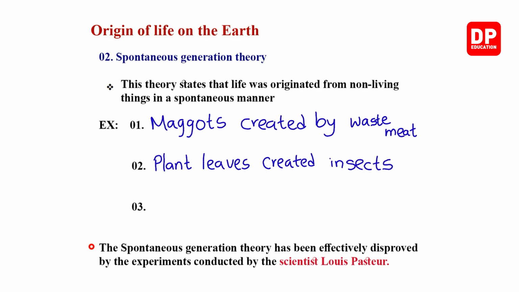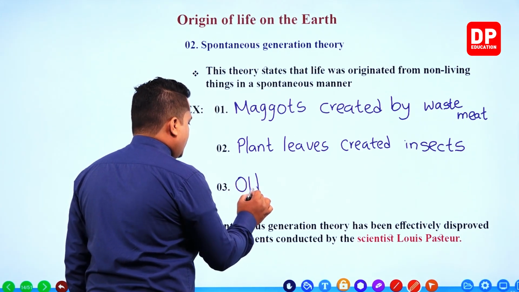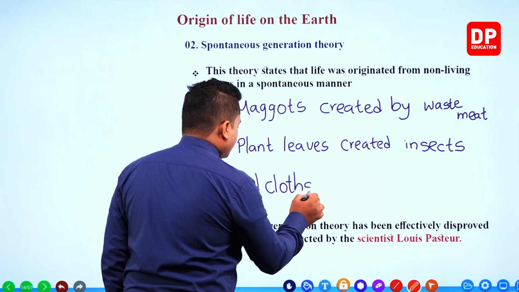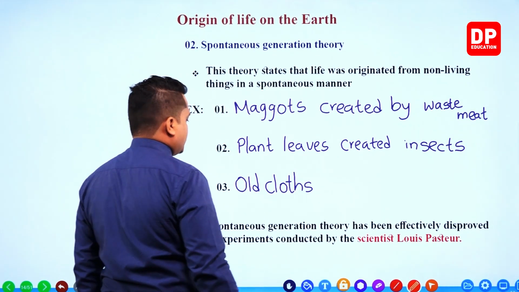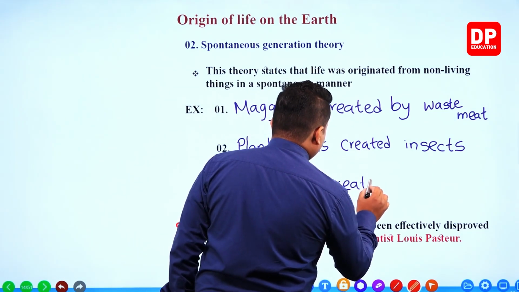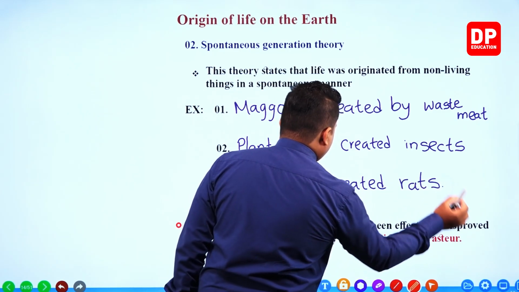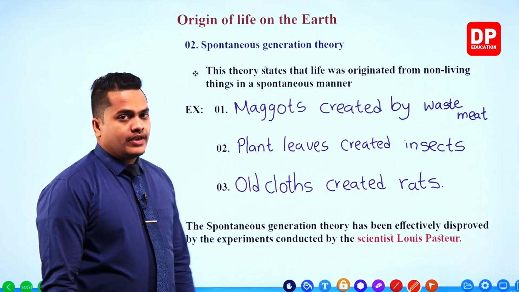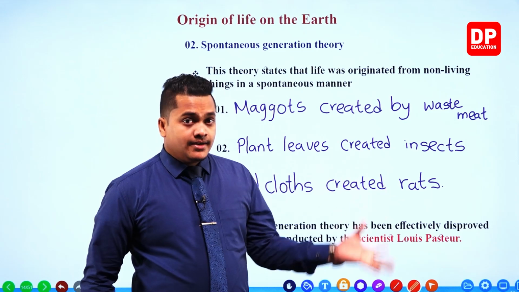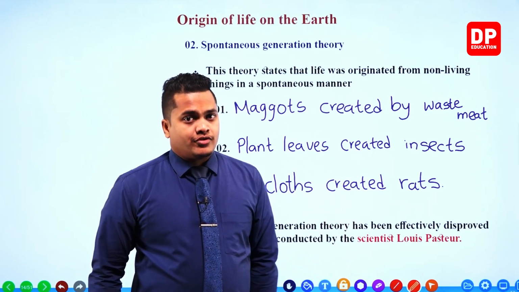Then old clothes created rats. Okay, so these are examples which earlier people gave for the spontaneous generation theory.